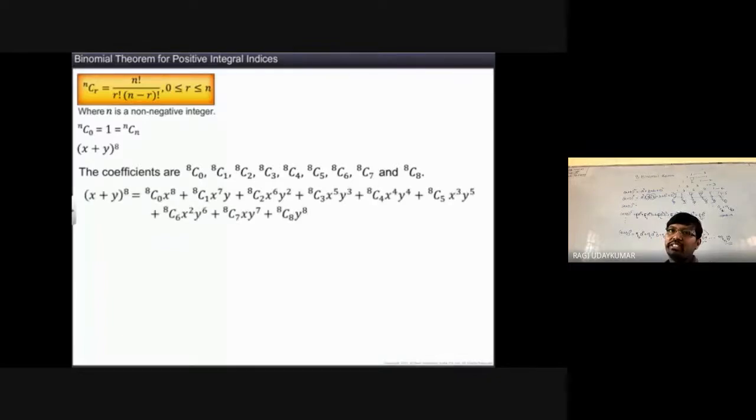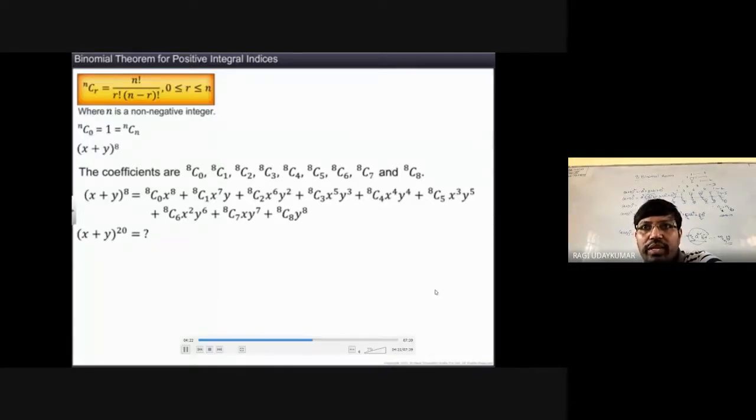So the expansion will become 8C0 x to the power of 8, 8C1 x to the power of 7 y, 8C2 x to the power of 6 y square. Like this it continues. Even 20 also you can find out. It's not a very difficult task for you, I think.